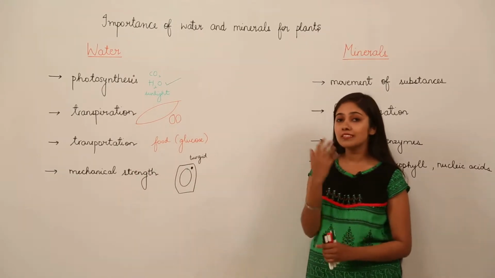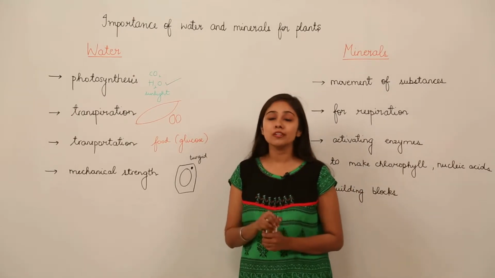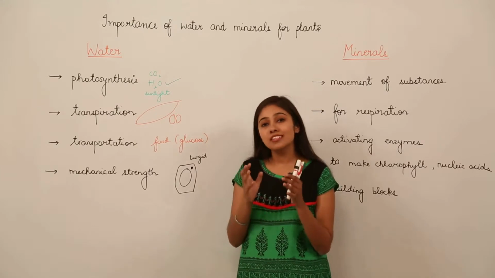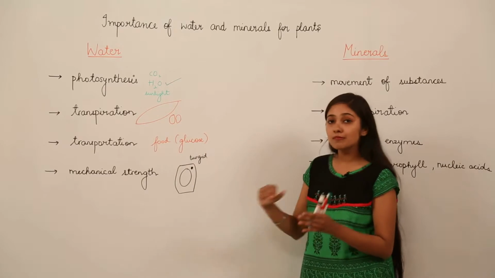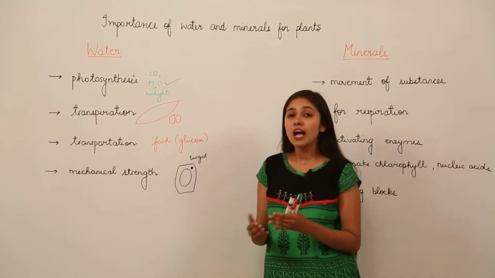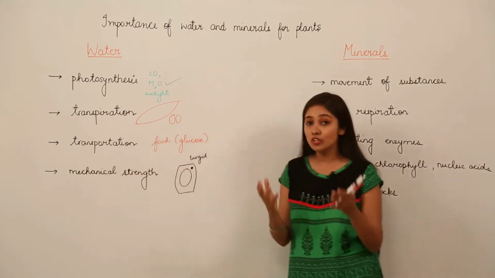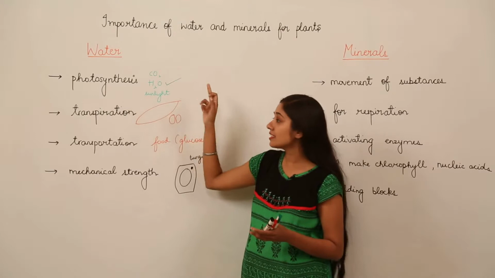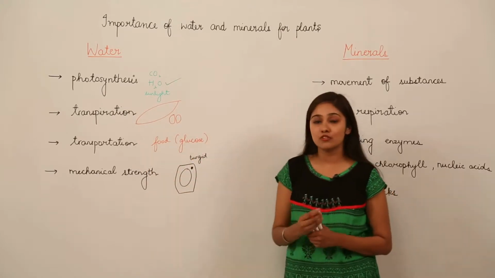For example, you must have noticed when you water the plants in the garden, supposing you forgot to water a plant for more than a week or so, the plant loses its strength. It has stunted growth. But when we start watering that plant again, after a few days the plant gets mechanical strength and it grows properly. So remember, water is necessary for photosynthesis, transpiration, transportation and mechanical strength in case of plants.